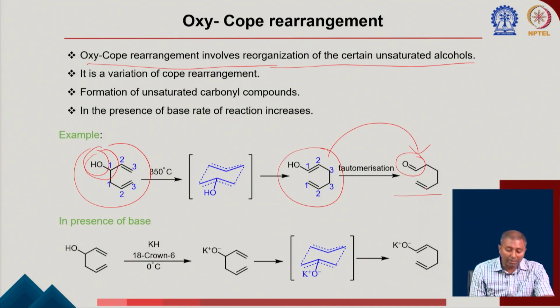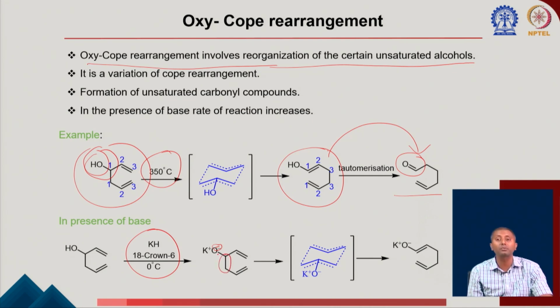So now we are trying to understand what is happening. This reaction can be done in the presence of heat, at 350 degrees Celsius, but now think about it, once you do a base treatment, this reaction can be done at 0 degrees Celsius. In the presence of base, the base is bringing some negative charge density, which is giving electron density to the sigma star orbital of the corresponding sigma bond. So that is allowing you to break the bond very easily. That is the key step of this reaction.